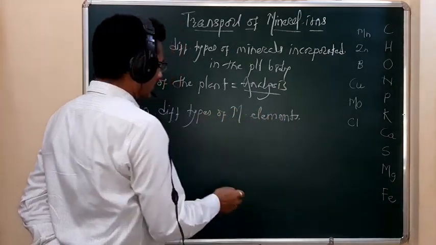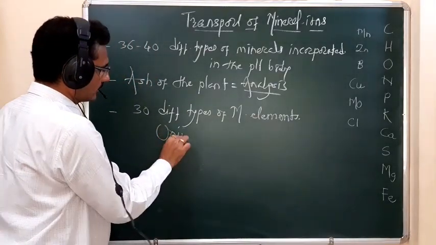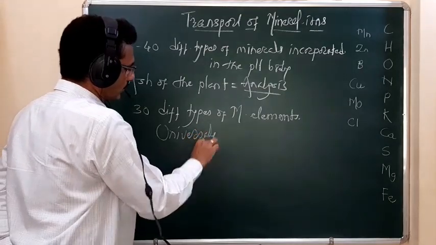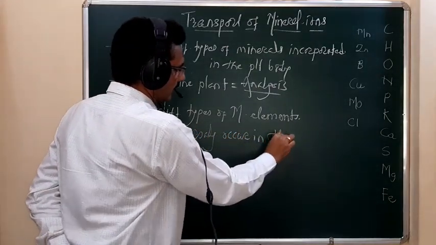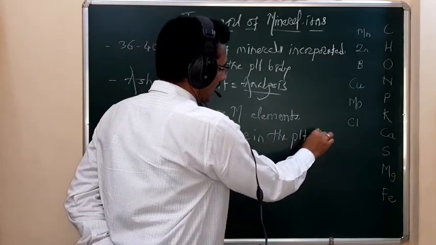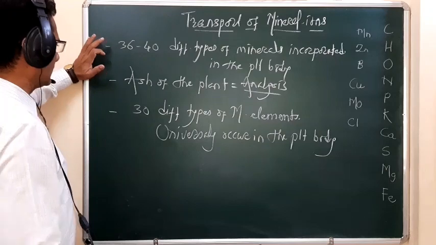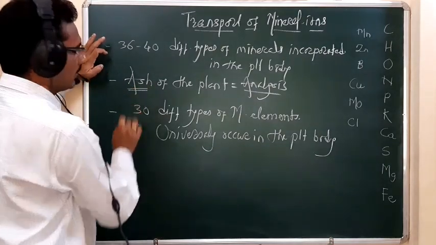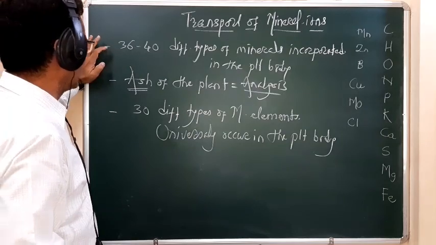universally occur in the plant body. So remember students, when we analyze the ash of any plant, how many mineral elements are reported?